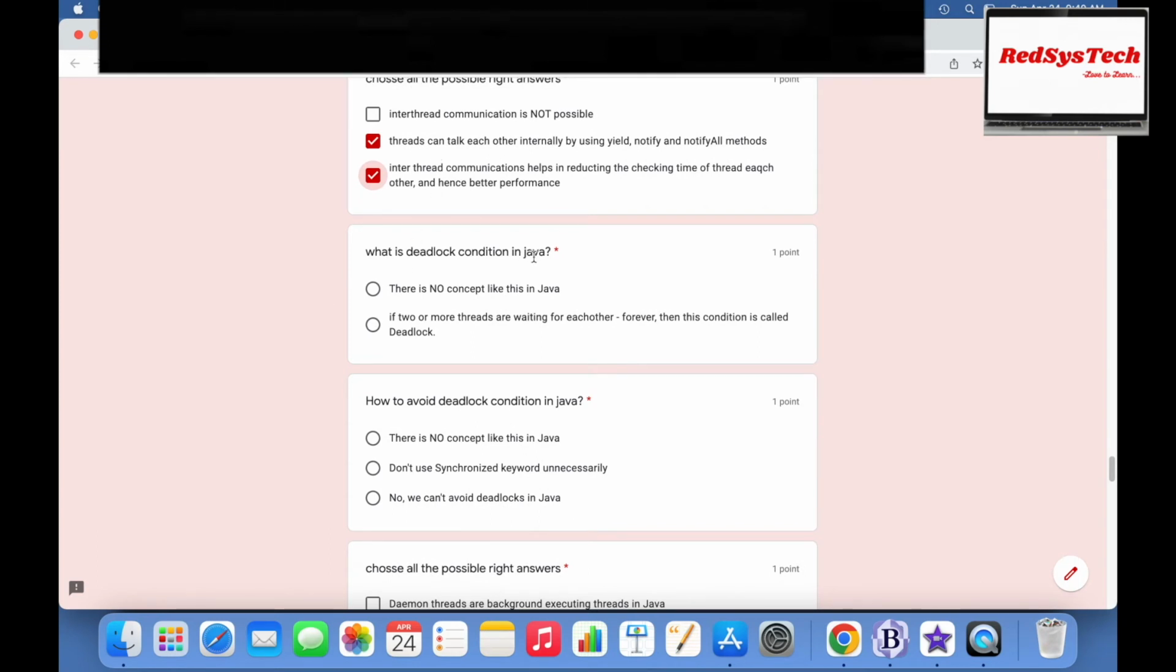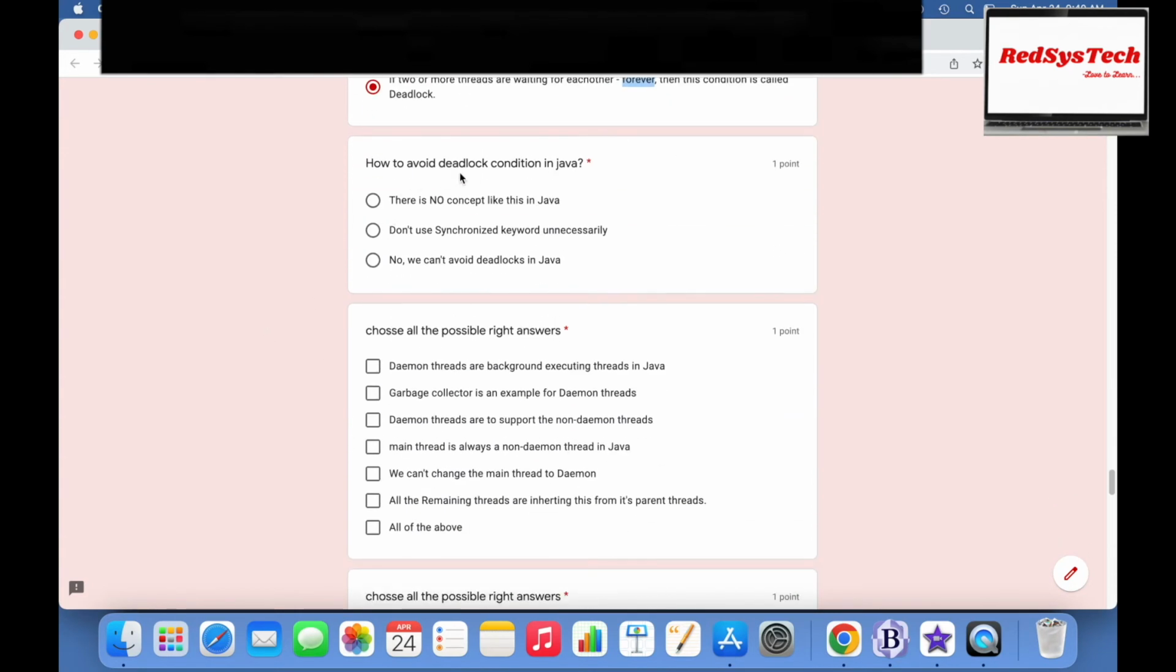So what is a deadlock condition in Java? There is no concept like this in Java. Actually, in Java the deadlock condition concept does exist. If two or more threads are waiting for each other forever, and that is the more important keyword, right? So waiting for each other forever, this condition is called deadlock. So that is correct.